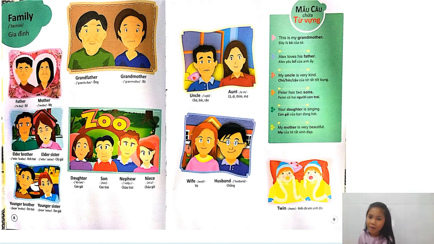Let's come to one more structure here. My uncle is very kind. What if we want to describe somebody? First, we can change the words my uncle into anybody we want to describe. Then we have is very kind. We can change kind into another adjective, such as my mother is very careful.